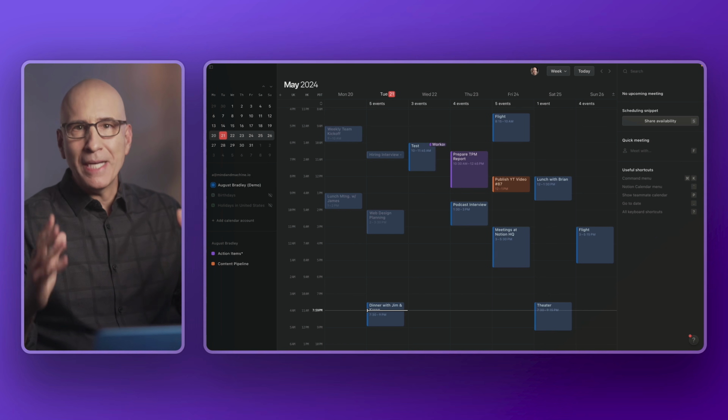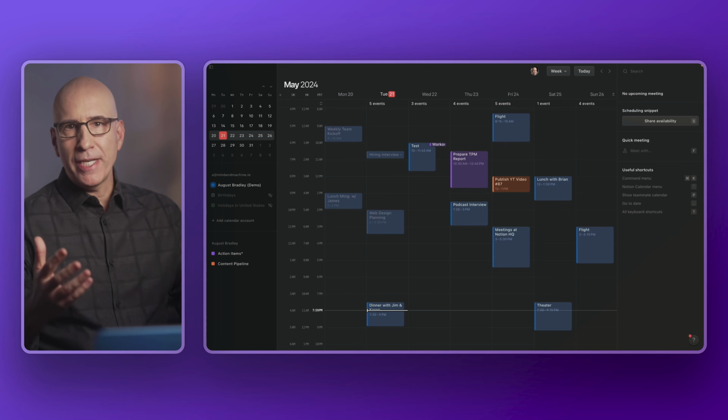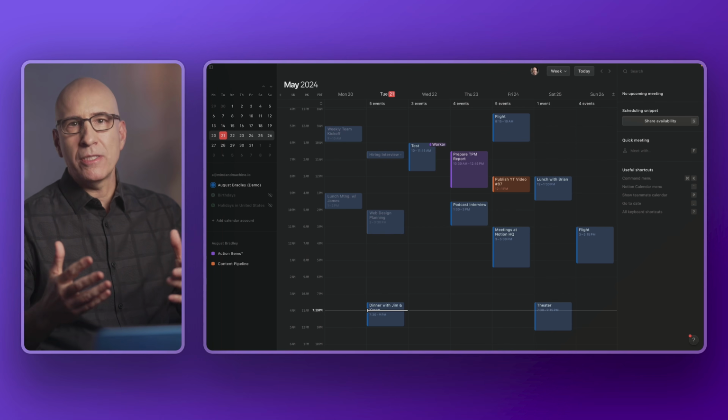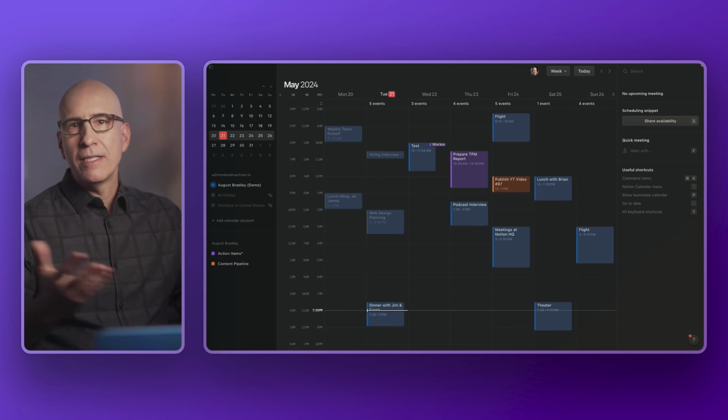To have one of the best calendar apps out there available for free. There is no paid plan at this point, and I don't see one on the horizon for Notion Calendar. This is available on all of the Notion plans, including the free plan.